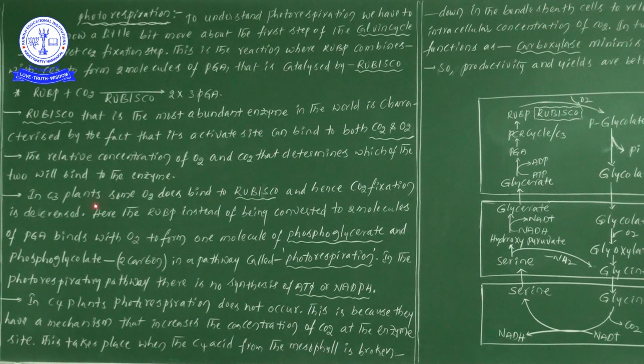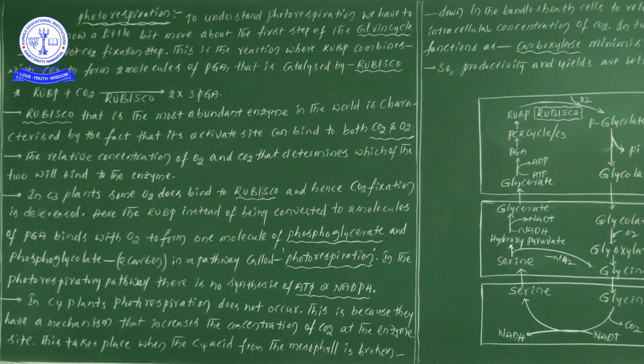Now, in C3 plants, some O2 does bind to Rubisco, and hence carbon dioxide fixation is decreased. One more time: in C3 plants we see the Calvin cycle, and the Rubisco enzyme is there. While the Calvin cycle is going on, some oxygen molecules will go and bind to the Rubisco.